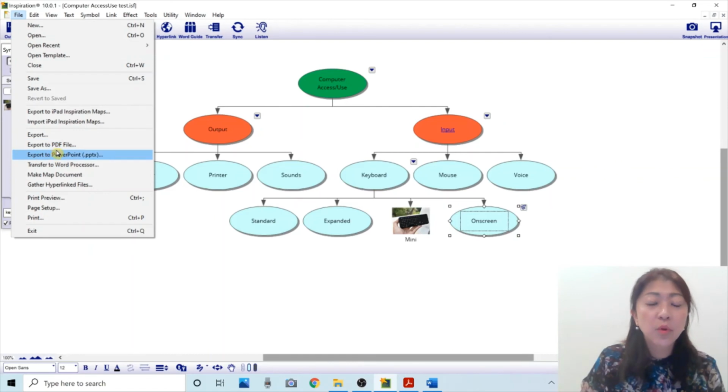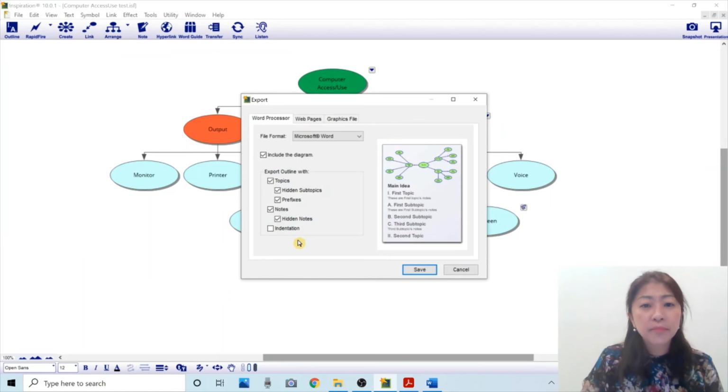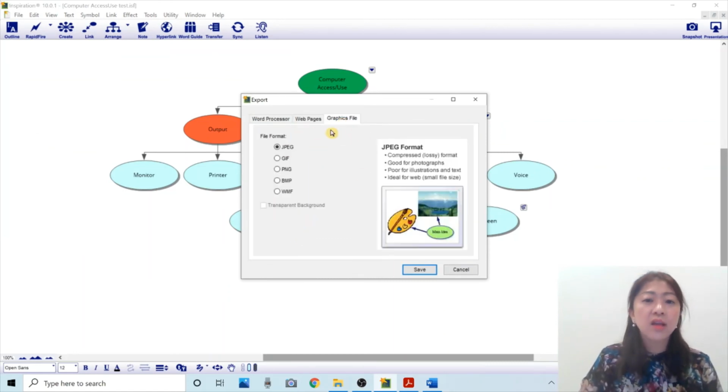You can export this diagram or outline as a PDF file also. Let me click Export. And then in here, graphic file. And then you can export this as a graphic file such as JPEG or PNG.